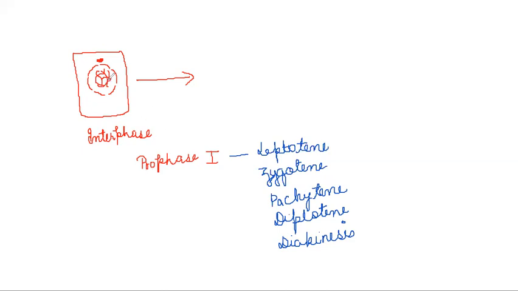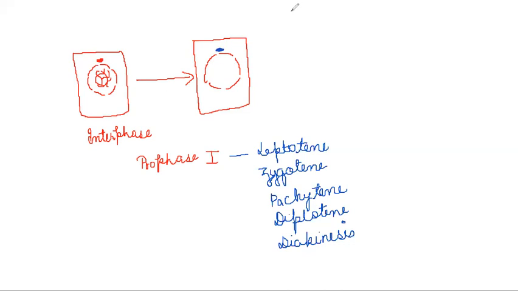So what are we going to see? We are going to see what is happening with the cell after interphase. So we will talk about leptotene first. What do we see in leptotene? We see that the nuclear membrane remains intact. So we will draw the nuclear membrane and it is intact. Nothing has happened to the nuclear membrane yet, so the endoplasmic reticulum and all the membrane-bound organelles will remain as such. And then we see the centriole is also at its own place.